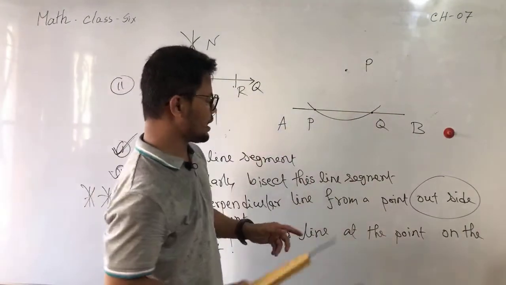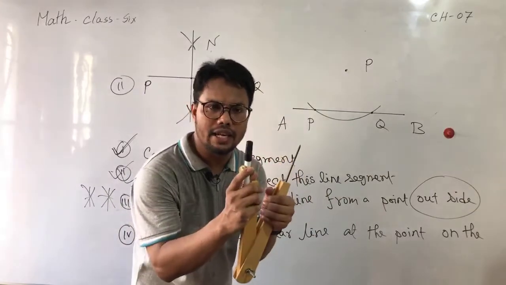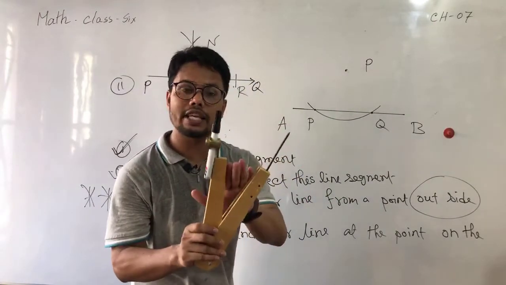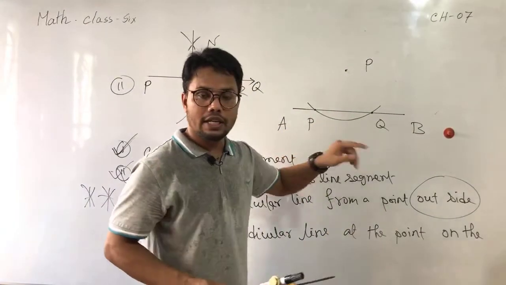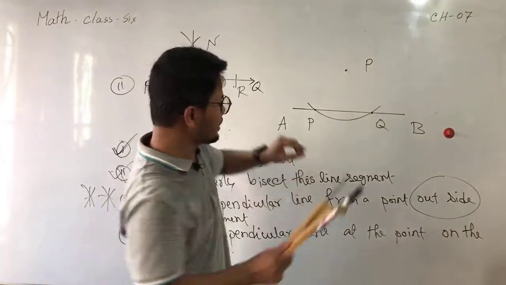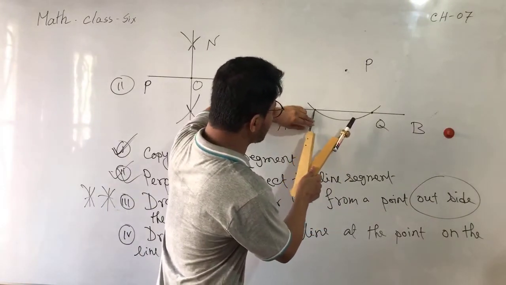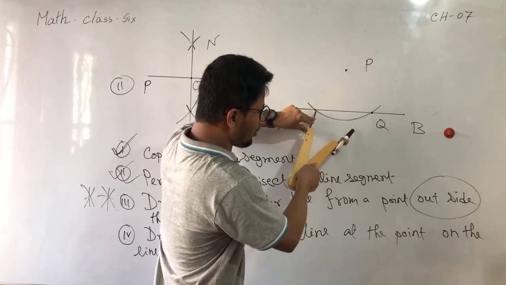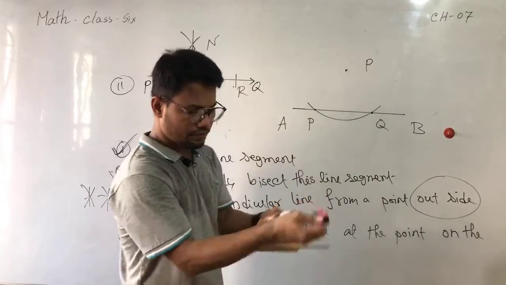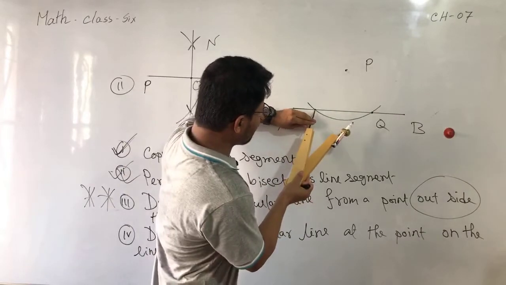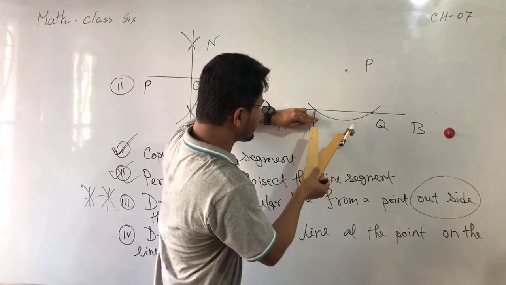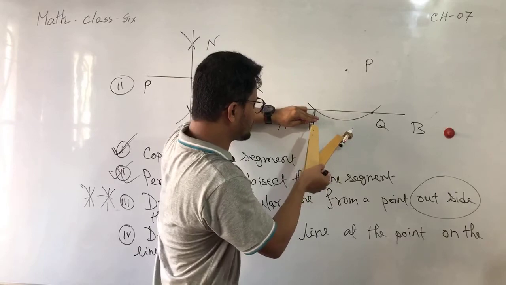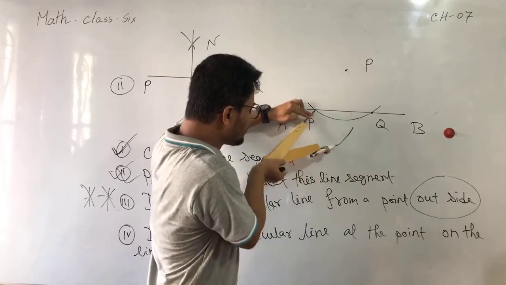The second step: taking any radius greater than half of PQ. Dear students, give attention again. Taking the radius greater than half of PQ, placing the pointer at P, draw an arc below PQ.